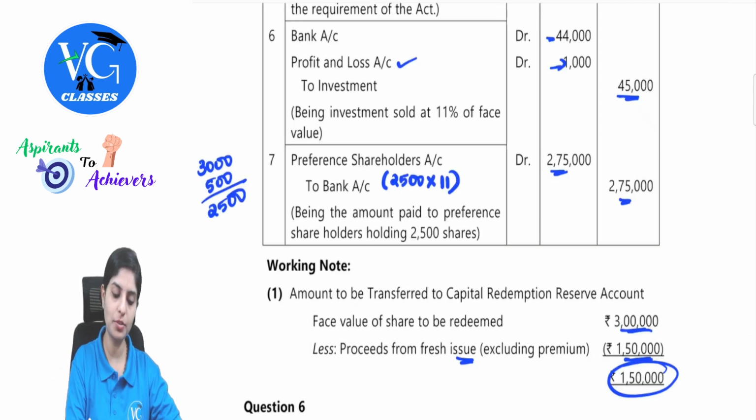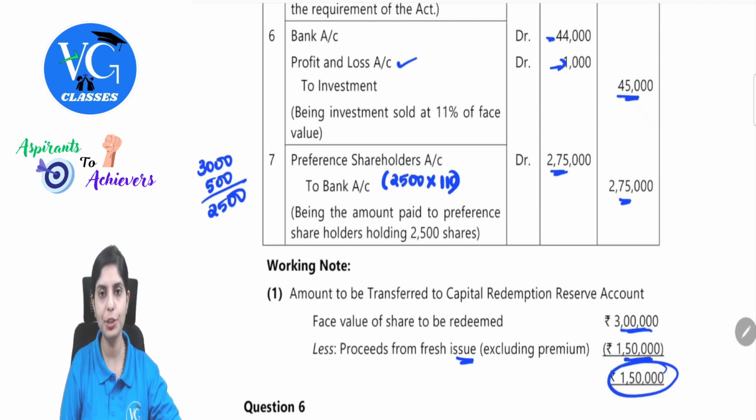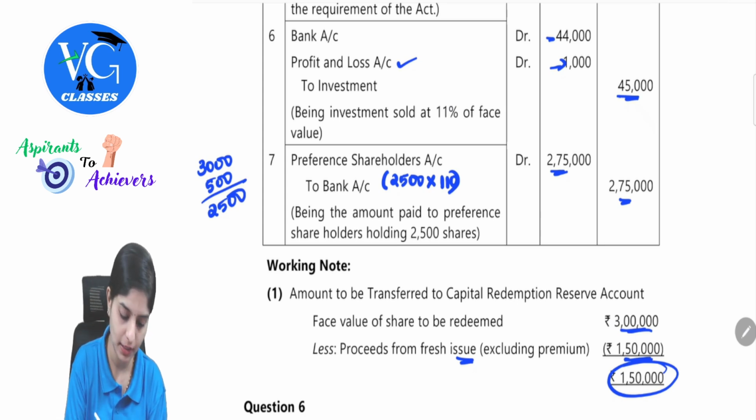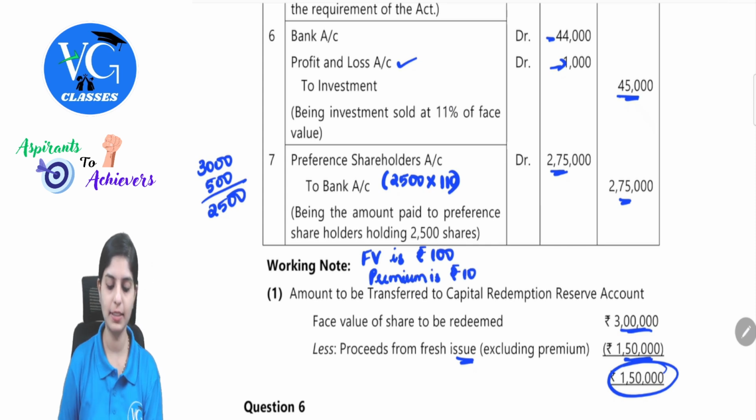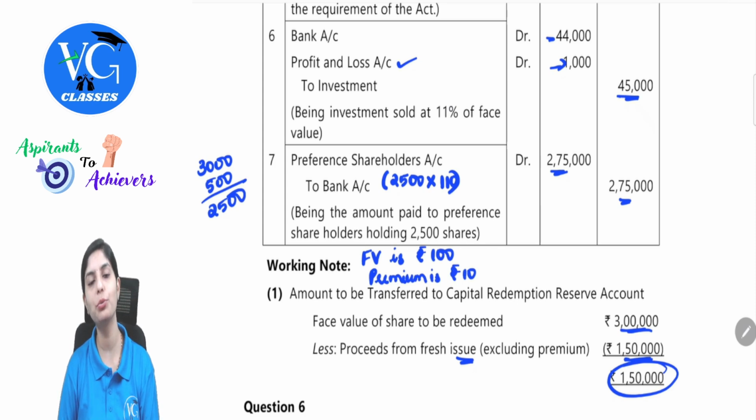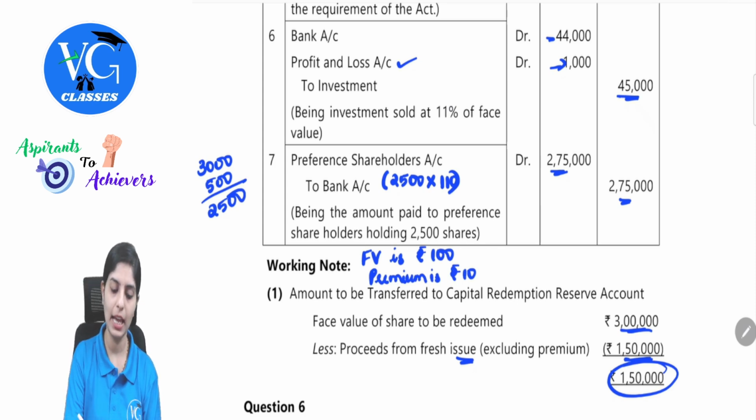This will be 2,500 into 110 because the face value is 100 rupees and premium is 10 rupees. Just to be more specific, face value is rupees 100, premium is rupees 10. Since they have not paid for 500 shareholders, only 2,500 shareholders would be paid. Hence, this will be the amount. I hope this is clear to all of you.